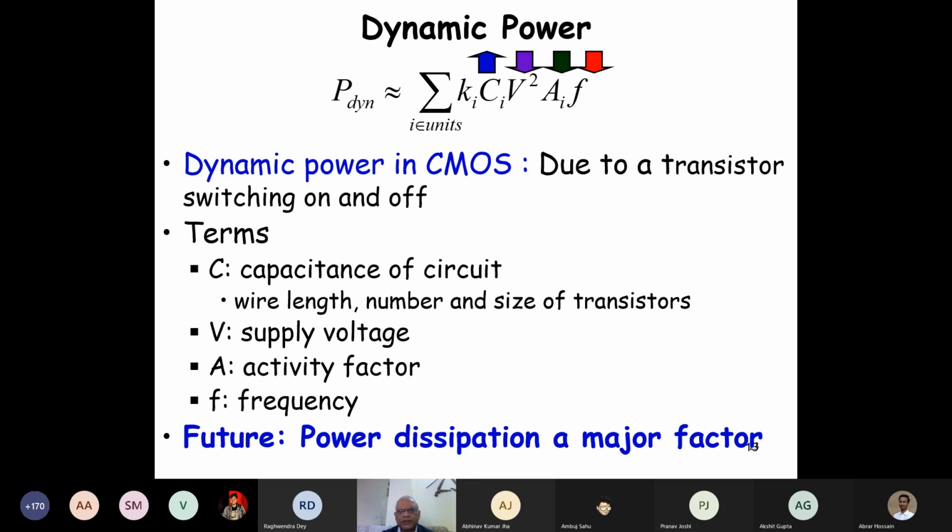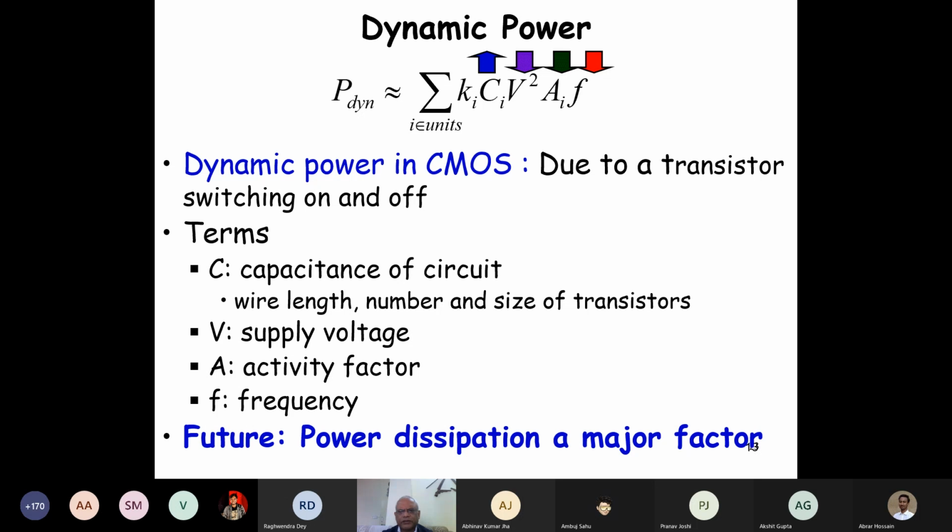The activity factor is reducing as more and more transistors are available. Each transistor is required to do less work. The activity of the transistors is reducing. The frequency of operation is also reducing. As we said, because of heat dissipation and so on, we cannot go beyond some frequency.